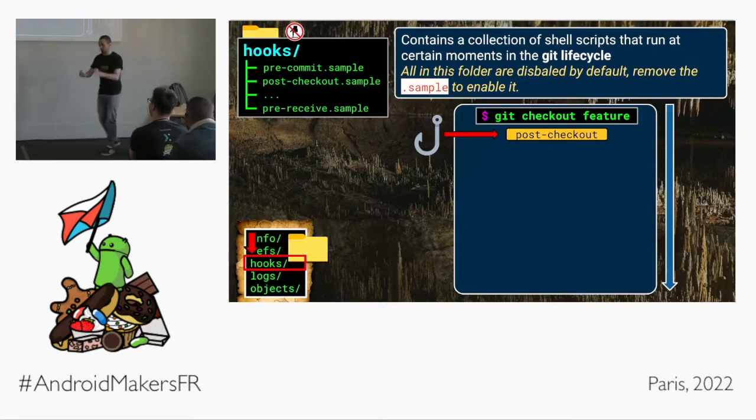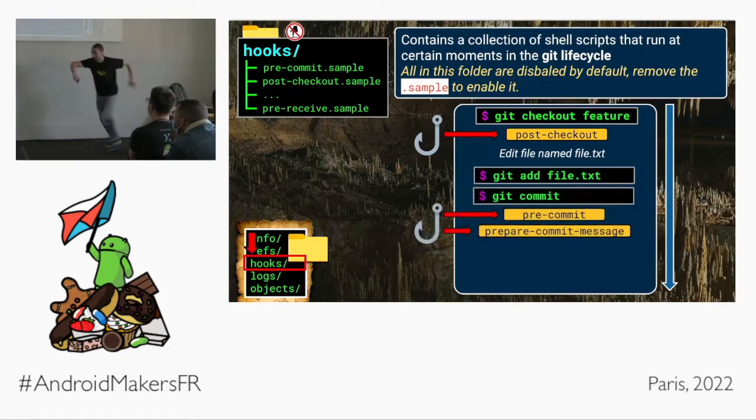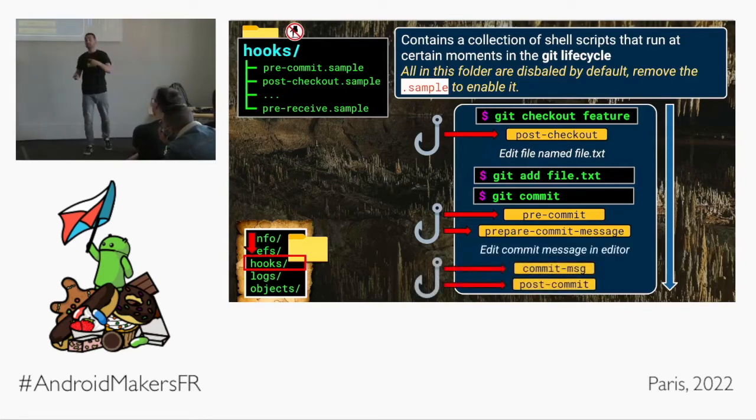It's bespoke, right? So post-checkout does its thing. And then maybe I edit the file, maybe I git add, maybe I git commit, and again in that moment Git goes, what? Hooks folder, have we got pre-commit? Pre-commit's like, oh that's me, okay. And then pre-commit runs, and we've got hooks, we've got opportunities to hook into the Git process, to the Git world, and do bespoke custom things. The scripts, we can write whatever we want them to do, right?